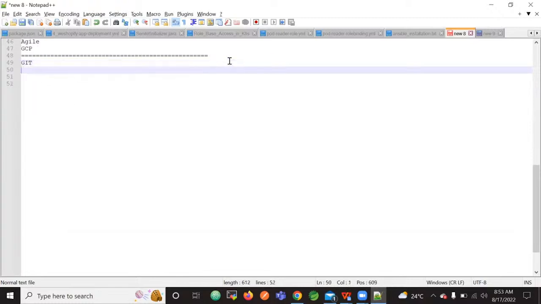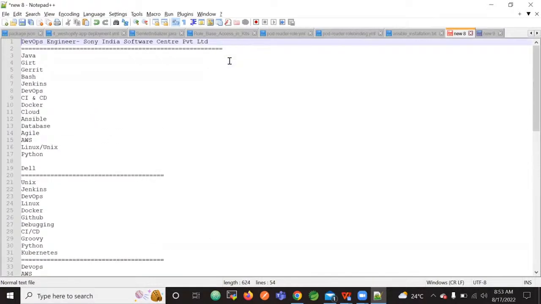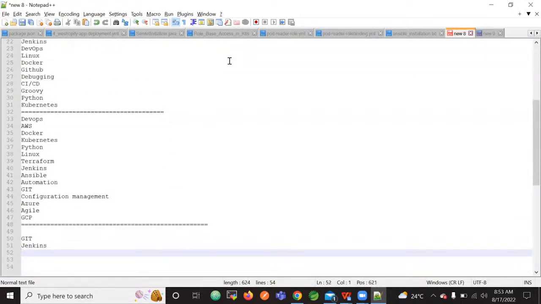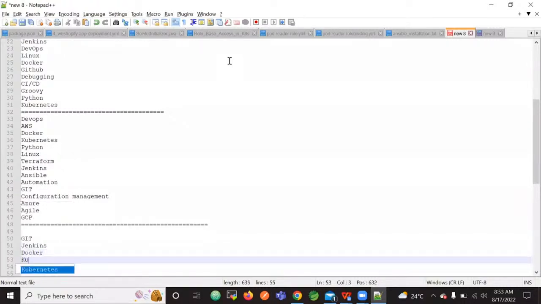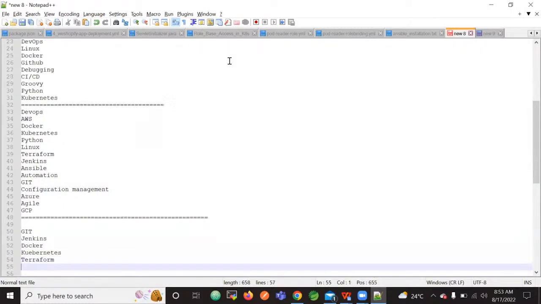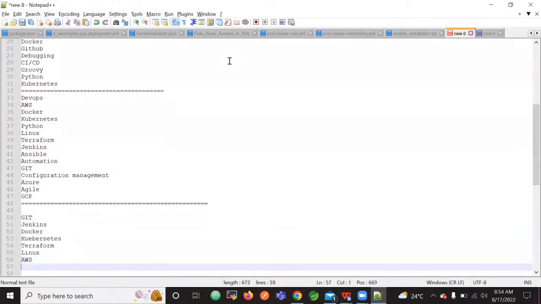Git and then Jenkins. Maven. Just look at these tools and then let us finalize what they are expecting. So Git, Jenkins, then Docker, then Kubernetes, then Terraform, then Linux, then AWS.